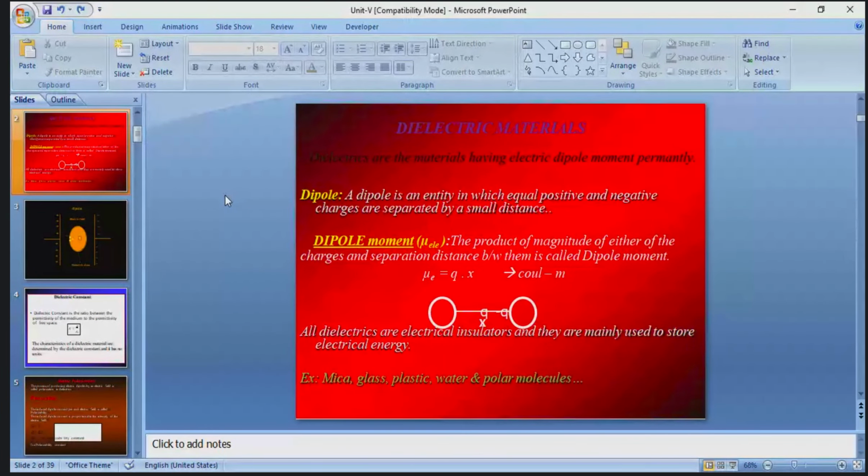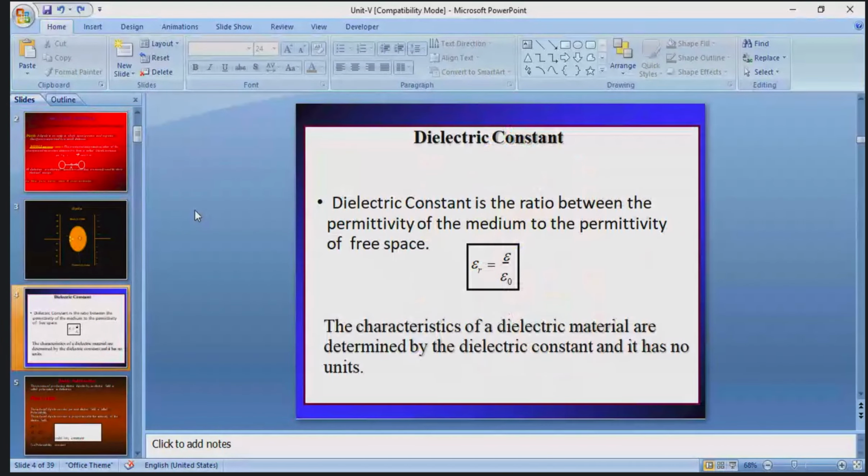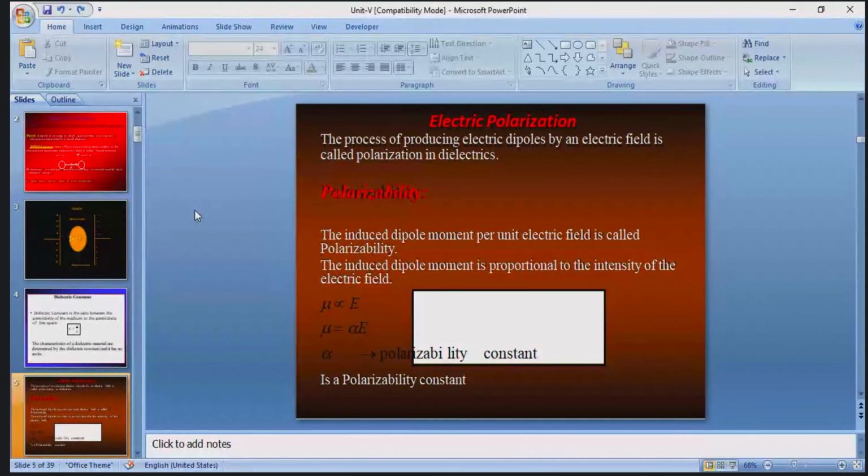What is a dipole? A dipole is an entity in which equal negative and positive charges are separated by a small distance. In the polarization process, the charge carriers form dipoles, and due to the dipoles, electronic polarization occurs in dielectric materials.